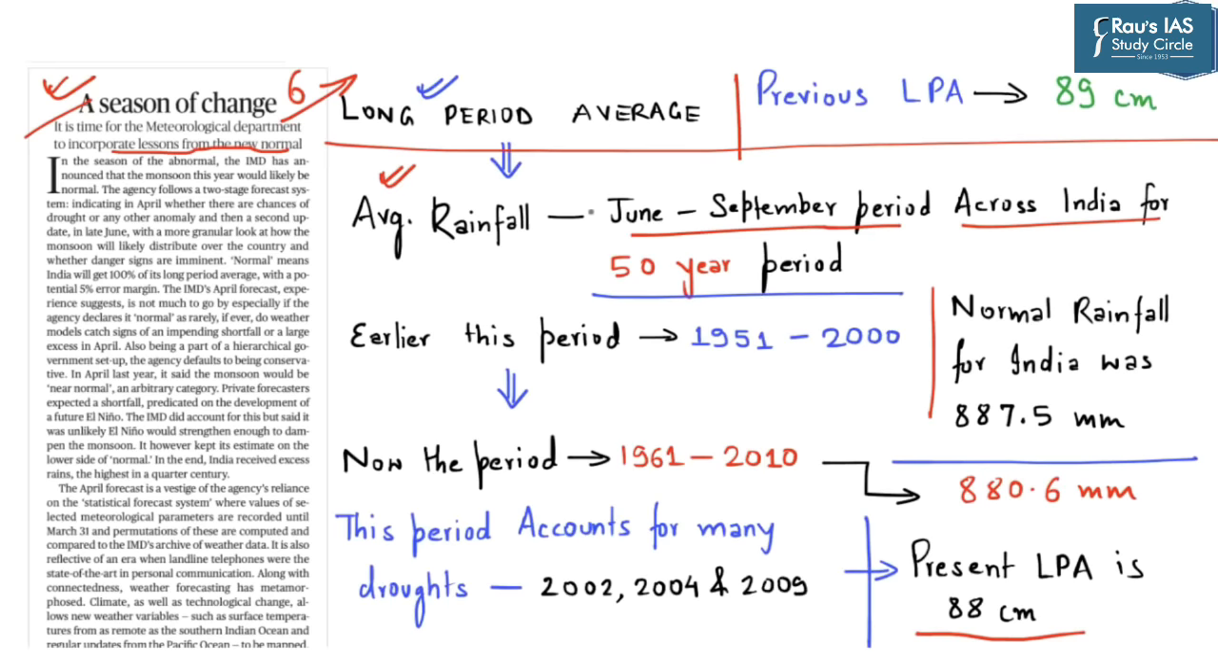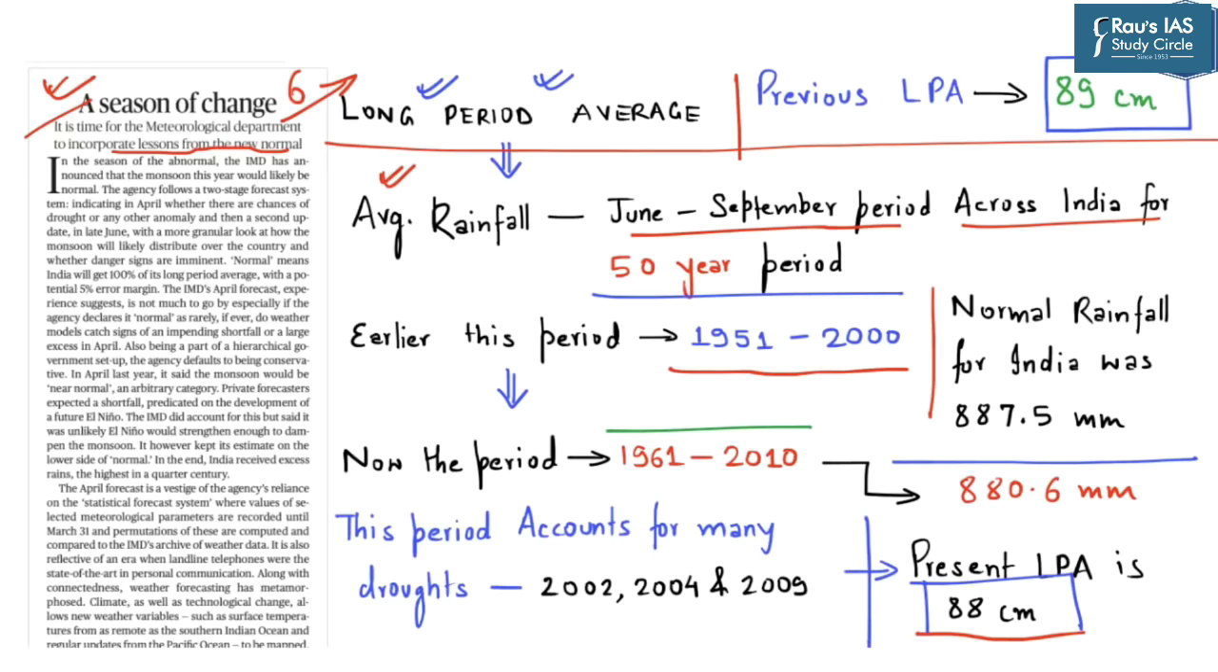Now this long period average has been changed from the earlier 89 centimeter to the present 88 centimeter. That is 1 centimeter of rainfall has been reduced as per the present calculation of long period average. Now this is because the period which has been taken for calculation of average rainfall for the last 50 years has been shifted. It was earlier from 1951 to 2000 and has now been shifted from 1961 to 2010.